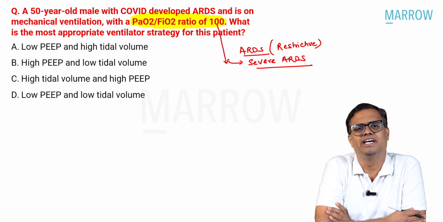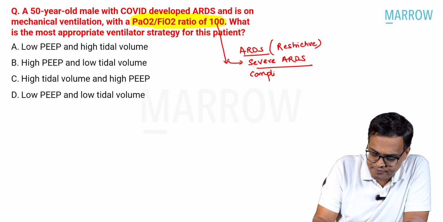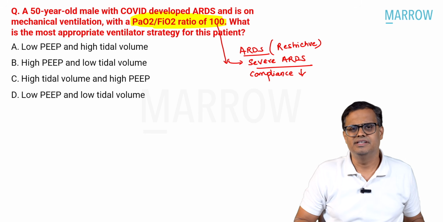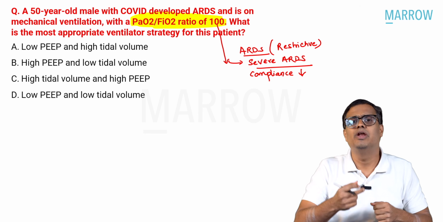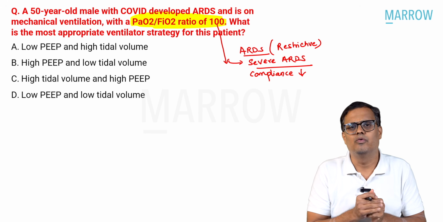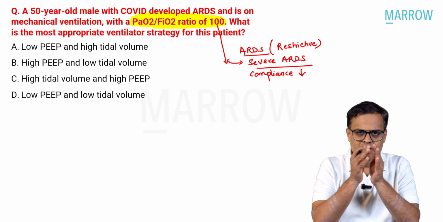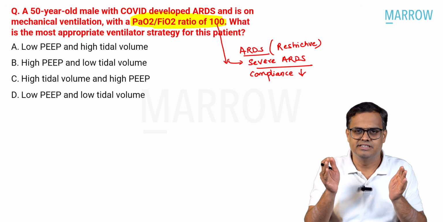In ARDS, the lung compliance is decreased. It is very simple. Compliance means, imagine a balloon. If you are blowing a balloon, the balloon will expand, right? What is this expansion called? This is called compliance. Don't think it is elasticity.